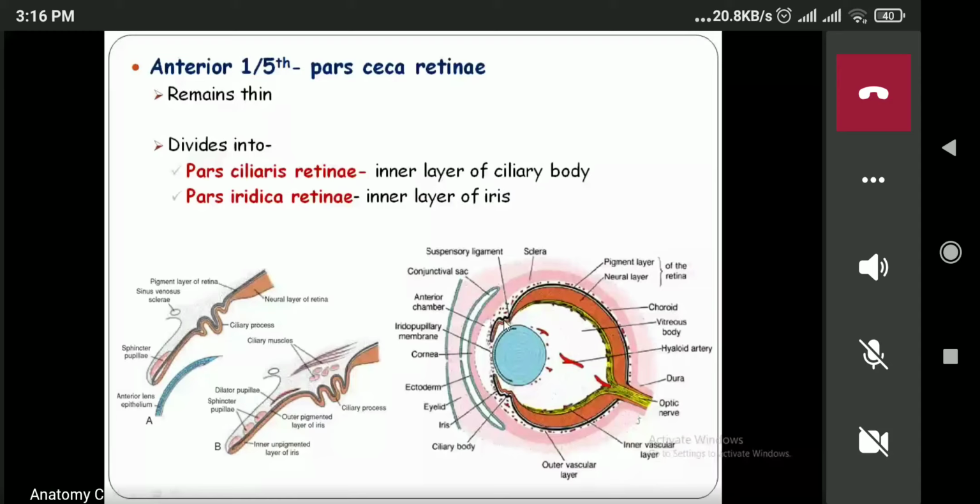So same thing. Can you see the neural layer of retina? And the pigmented layer of retina. This is formed from the inner layer of the optic cup. This is formed from the outer layer of the optic cup. Now, this is formed from the posterior part of the inner layer of the optic cup. What will happen to the anterior part? The anterior part will form the inner layer of the ciliary body and the inner layer of the iris.